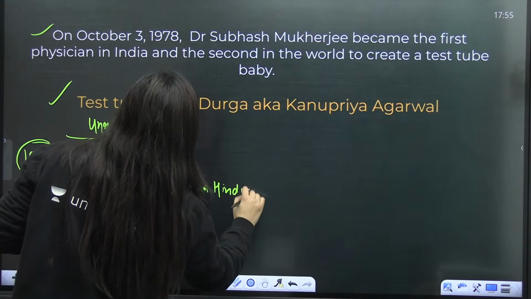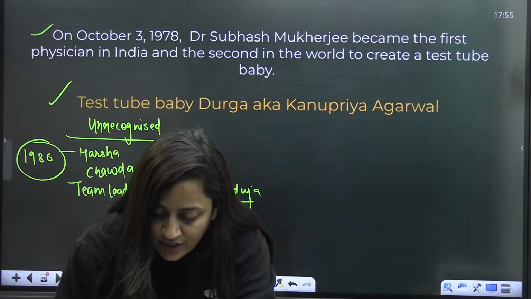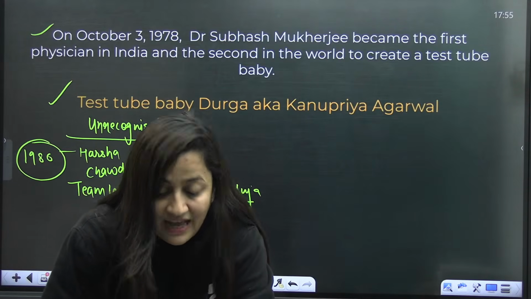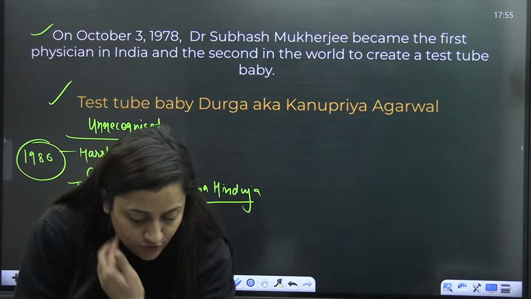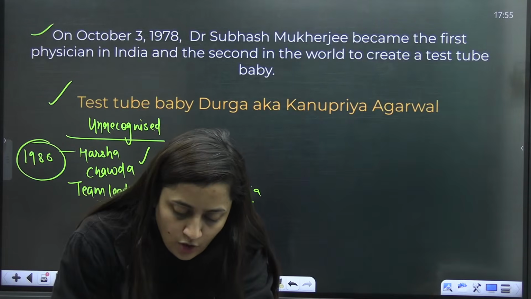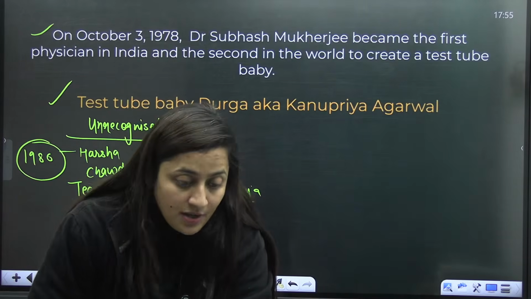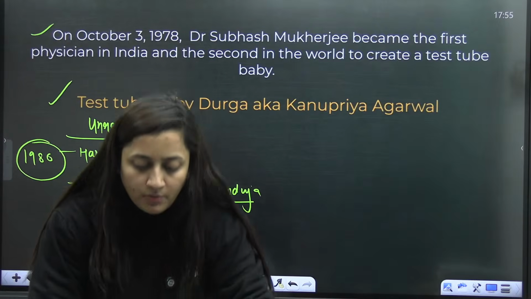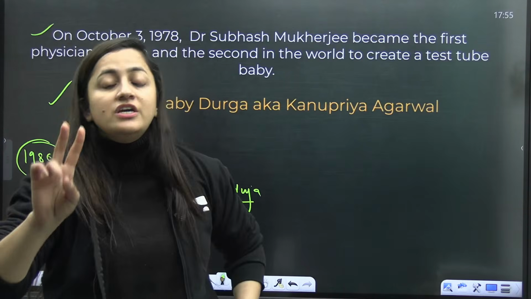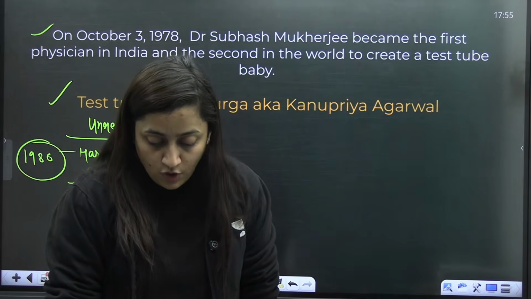Okay, Dr. Indira Hinduja. She was officially recognized by the ICMR, the Indian Council of Medical Research. But Durga, Kanupriya Agarwal, born on 3rd October 1978 in Calcutta. This case is of Mumbai. So IVF was performed by Dr. Subhash Mukherjee. He was the second one in the world who performed this, but he was not recognized.